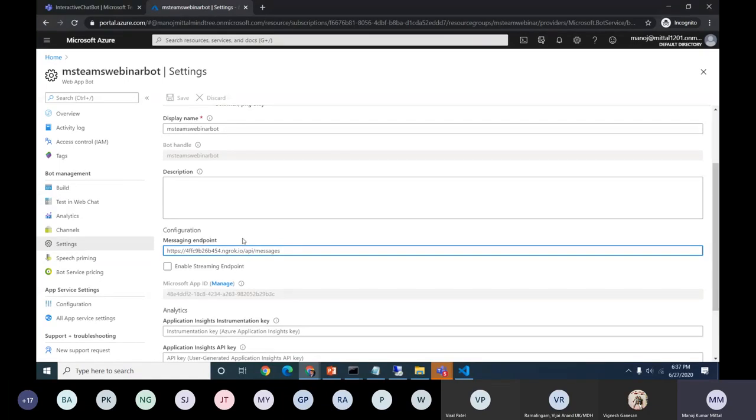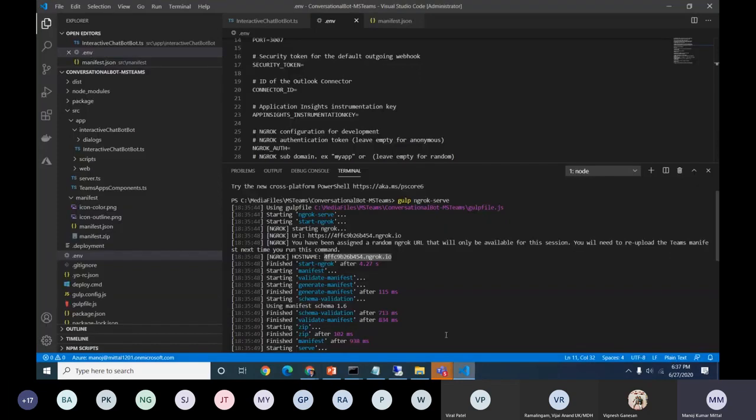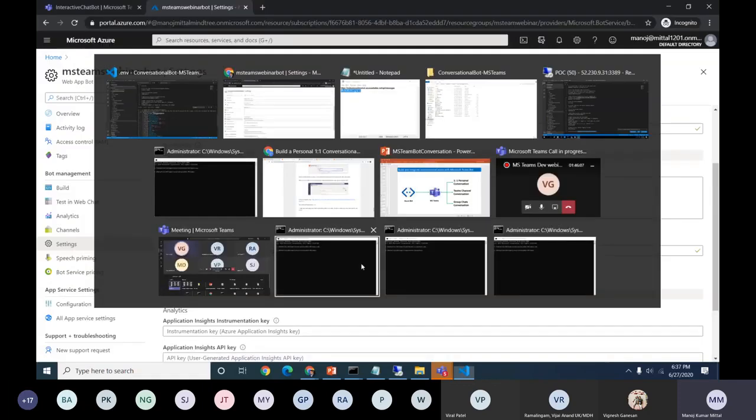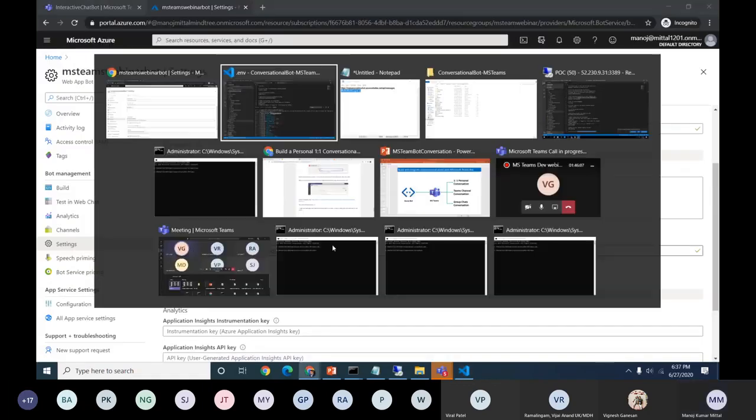Another important thing is that it keeps changing. Whenever we start debugging again with gulp ngrok serve, it will dynamically change again because we are using a free version. ngrok has a paid version also. If we have a paid version, we can create our own subdomain and give those settings, and it will not change. Due to the free version, it will keep changing like that. Once it comes, and we have made the changes here also.